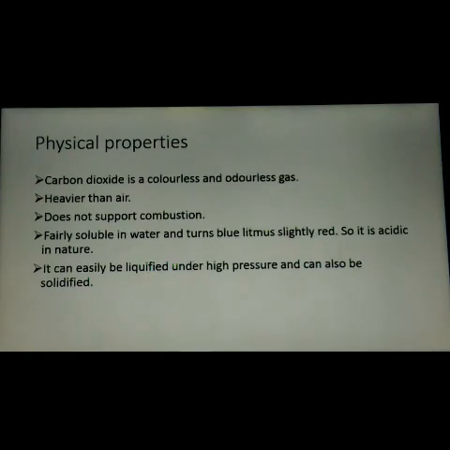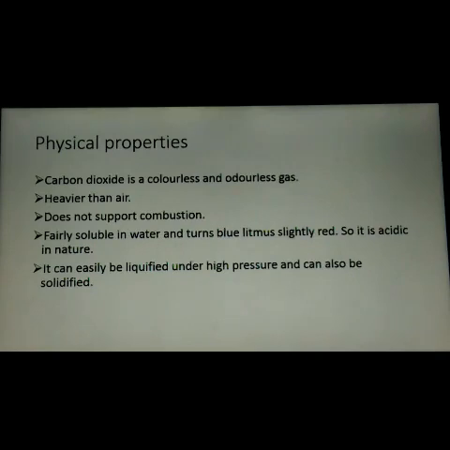It is fairly soluble in water and it turns blue litmus slightly red, so it is slightly acidic in nature. It can easily be liquefied under high pressure and it can also be solidified. This solid form of CO2 is called dry ice, which undergoes sublimation, right? These are all the physical properties of carbon dioxide.